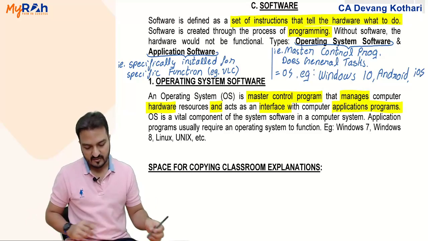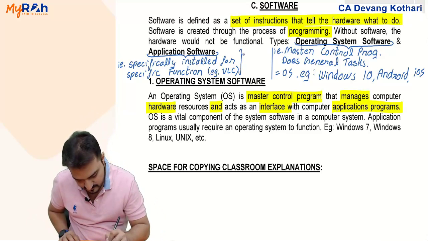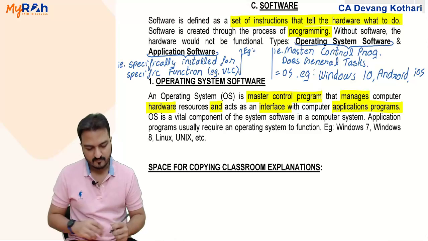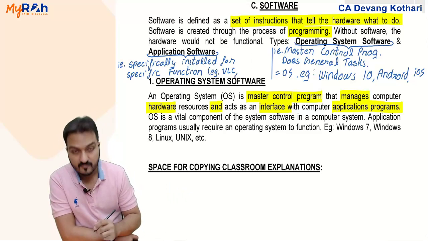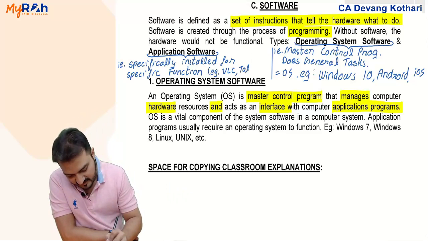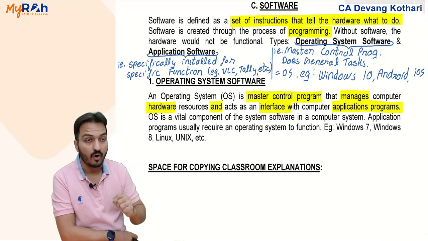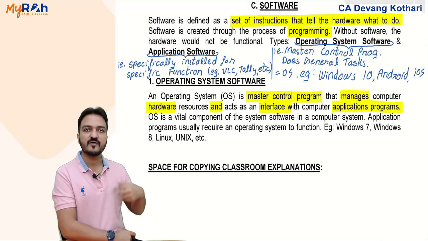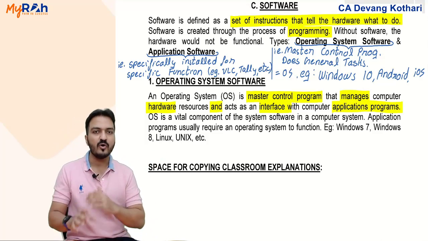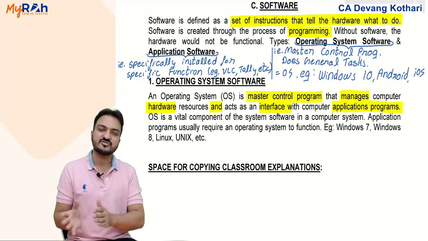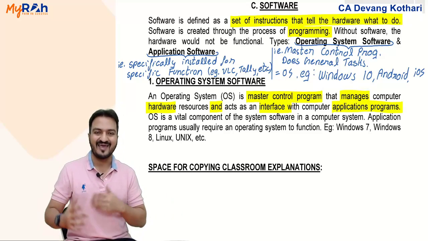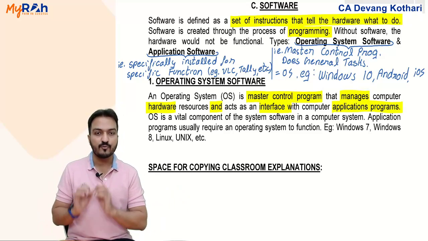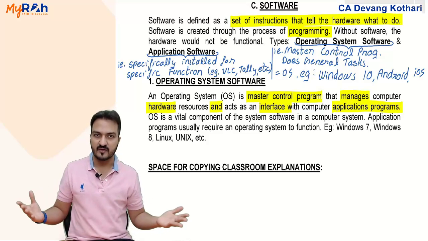While application software examples, example one I give VLC player, or Tally software. Have you heard that word, Tally? If I want to listen to music or play a movie, then I need to specifically install VLC player. If I want to do accounting work in a computer, then I need to install Tally software. Tally software will help me only for accounting work. It does not help me in any other work. VLC player will only provide me audio and video. It does not provide me anything else.